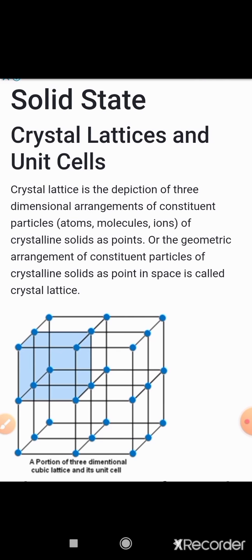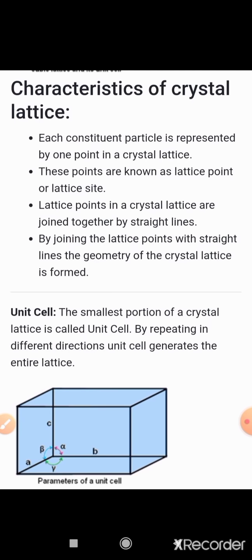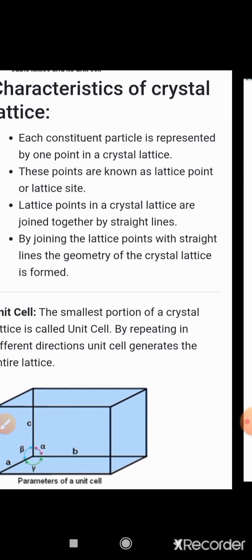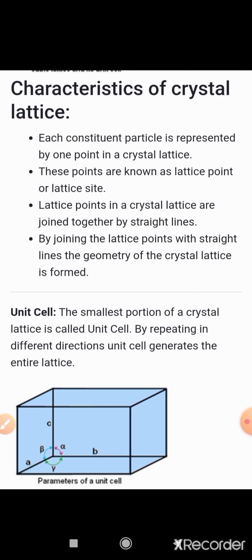You can see that all the dots are the lattice sites or lattice points. They are joined with each other with the help of straight lines. By joining these lattice points with straight lines, the geometry of the crystal lattice is formed.